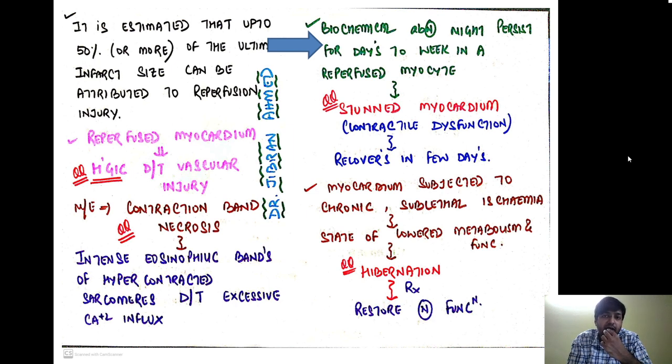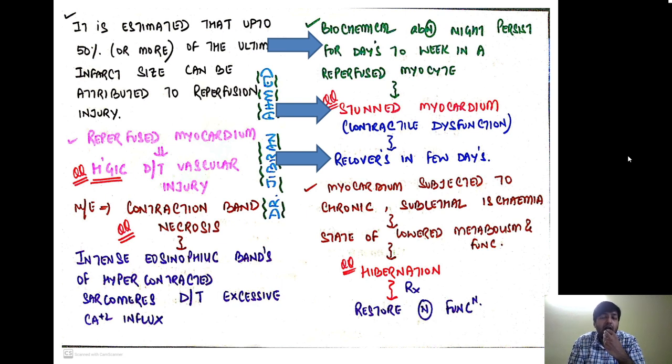a reperfused myocyte. Such myocardium is called a stunned myocardium because there is a contractile dysfunction, and there is nothing to worry about in this. The myocardium recovers in a few days. So what we are trying to say is that after reperfusion, the amount of myocardial tissue that is saved, although it is saved, does not function properly.